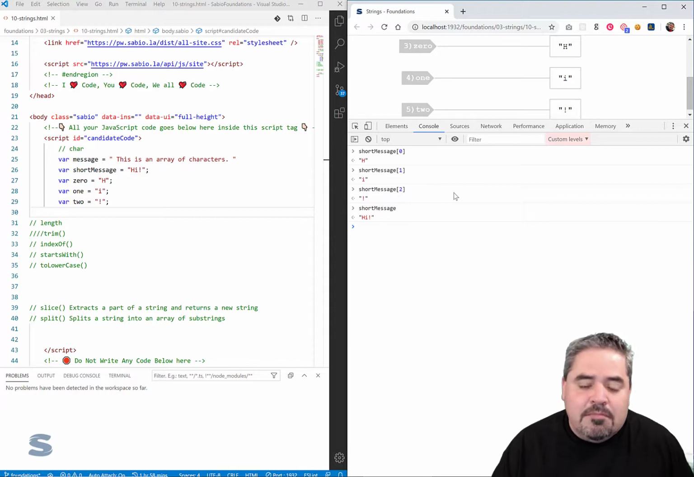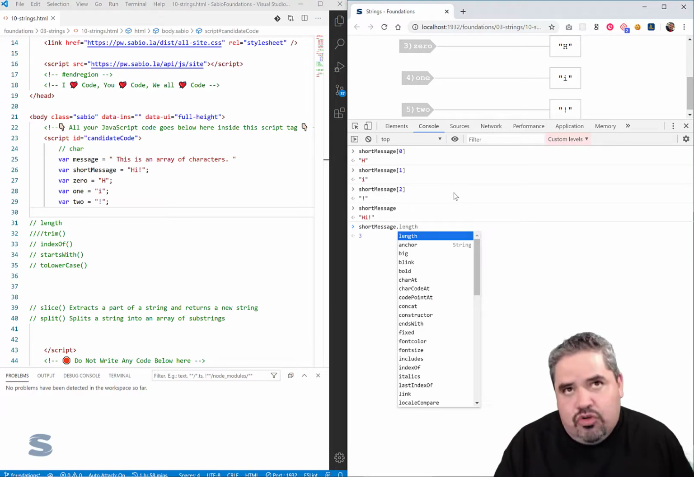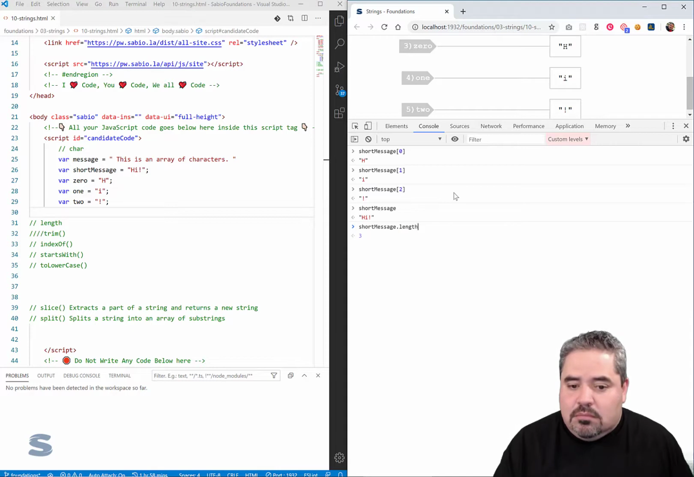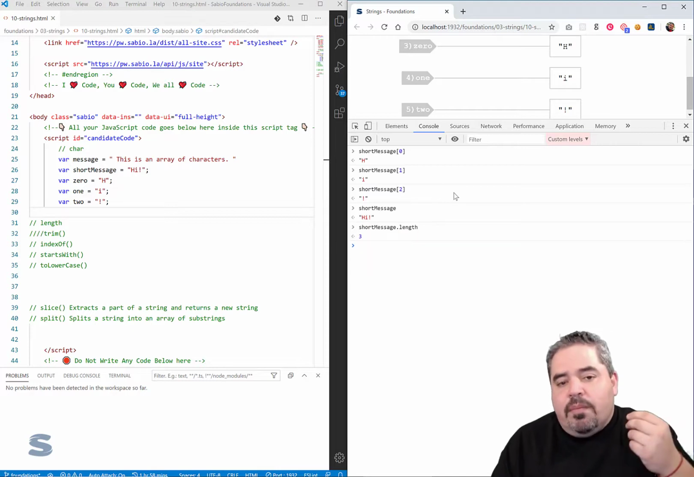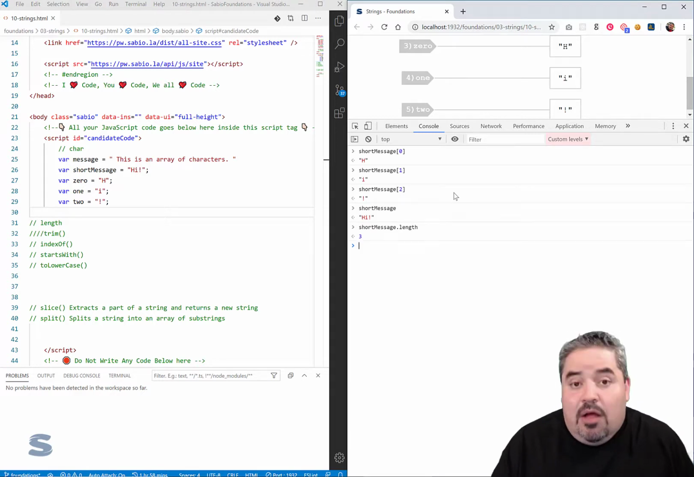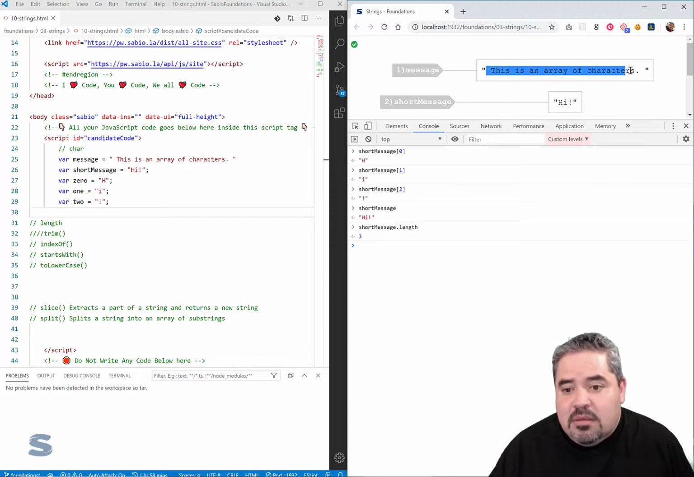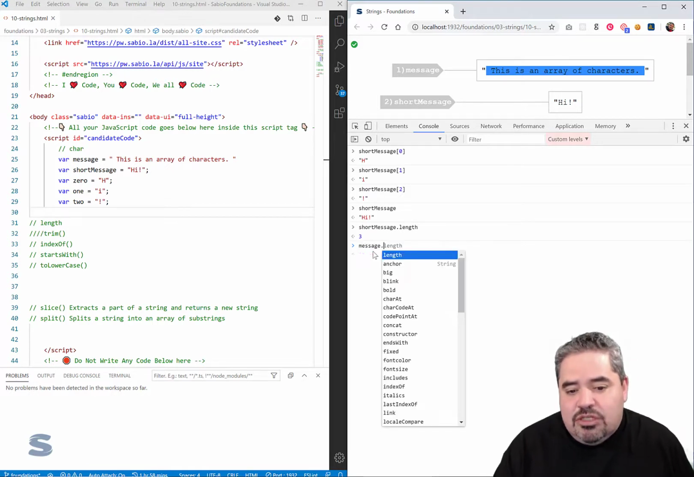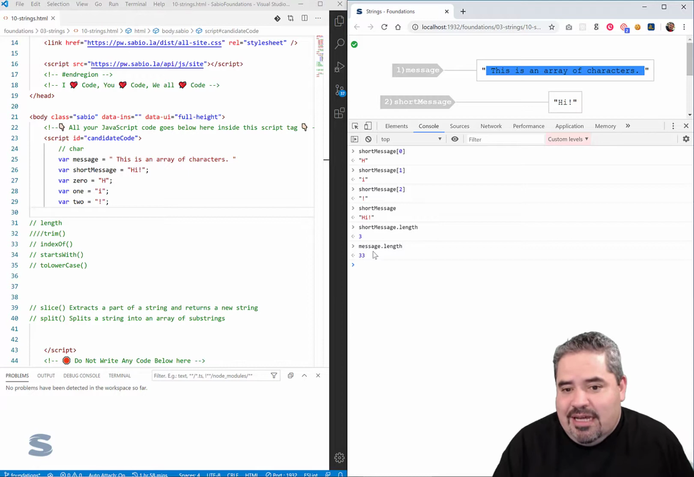Hi, exclamation mark. And by the way, instead of using the bracket notation, I'm going to use dot notation and access a property of the string object. All string objects have a property called length. Length tells us how many characters are in the array, the character array. How many characters are in the string? This is true even if I were to take this entire string. If I say message dot length, I get 33 because I get 33 characters.